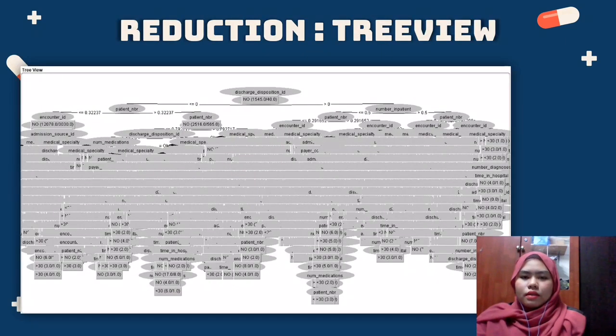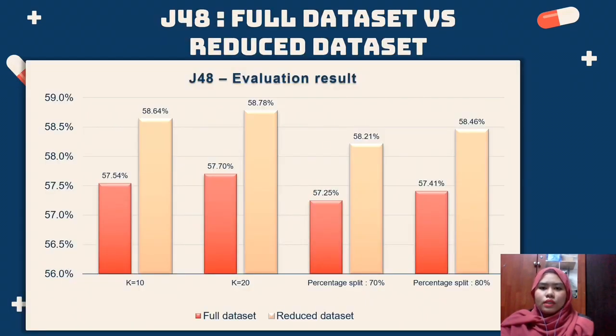This is the tree visualization for the reduced dataset. Since the dataset has thousands of trees and a large leaf size, the visualization is shown as in the slide. The graph shows a comparison between the full dataset and the reduced dataset. From the graph, it shows that there is a difference between the accuracy percentages of the full dataset and the reduced dataset. For cross-validation K-fold 10, the full dataset achieved an accuracy of 57.55% and the reduced dataset achieved 58.64%.